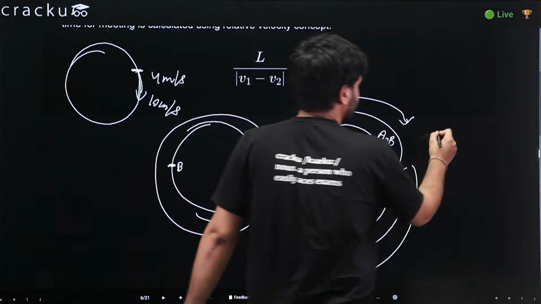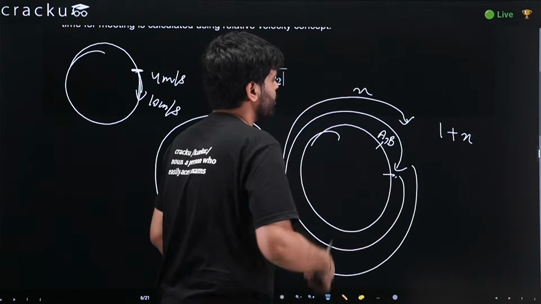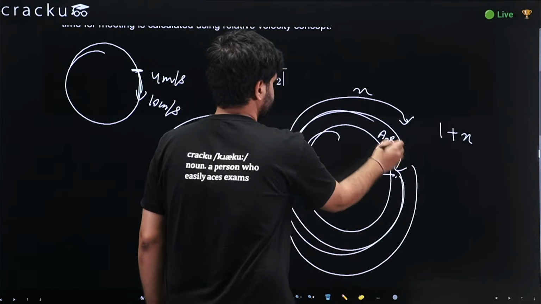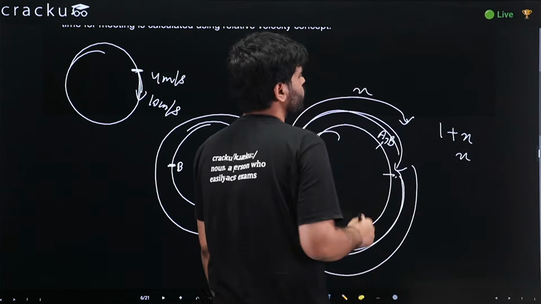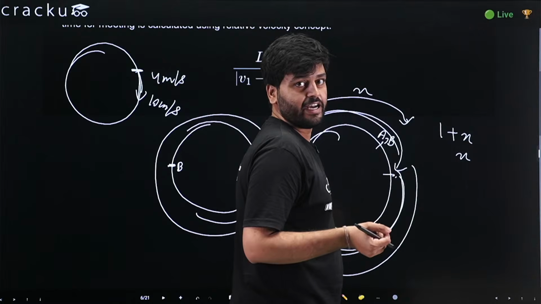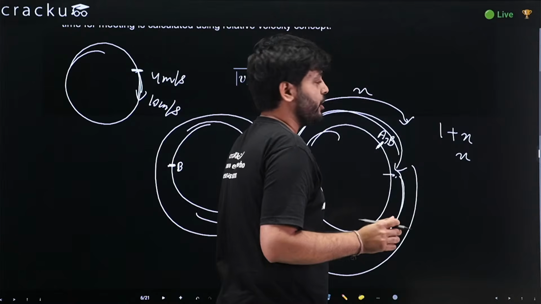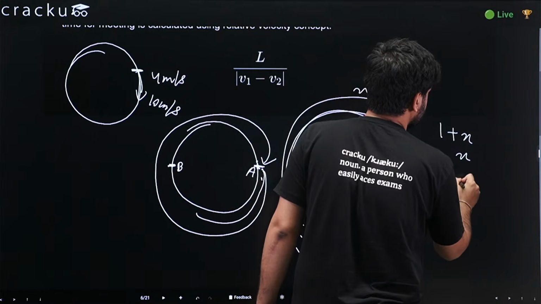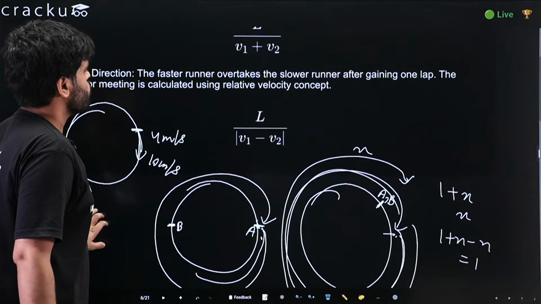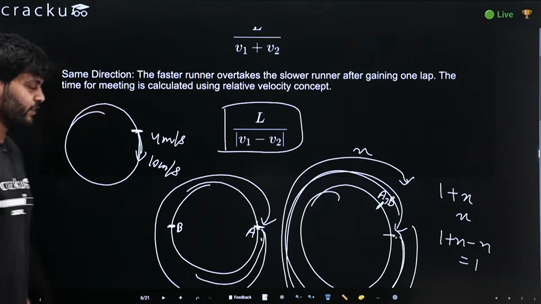It would be one lap plus X fraction of this lap. And what would be the total length covered by my friend? He hasn't even covered one lap, so it would be X fraction. Now, what is the amount of length I have to gain ahead of him, so that he and I meet at a point? It would be 1 plus X, my distance, minus X. So I would have to cover one extra lap for the first meeting point. So distance would be L, which is one extra lap, and we know relative speed is the difference of speeds.